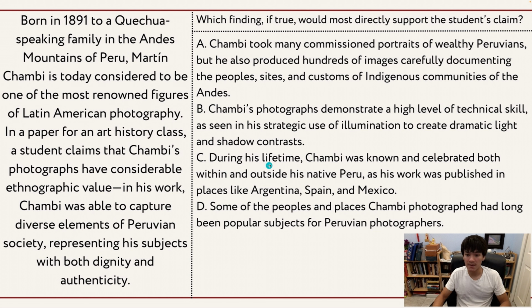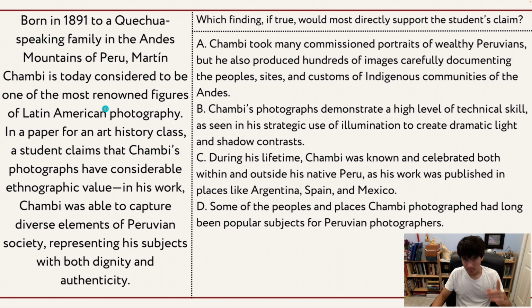C. During his lifetime, Chambi was known and celebrated both within and outside his native Peru, as his work was published in places like Argentina, Spain, and Mexico. The topic that C is trying to portray, or its claim, is saying that he was celebrated and his work was published in places like Argentina, Spain, and Mexico.